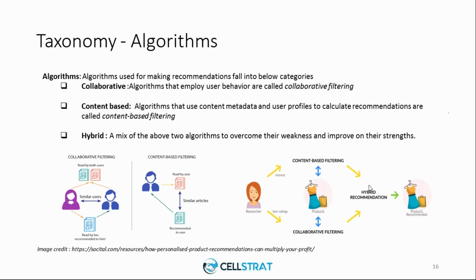That is being utilized by the hybrid algorithms, wherein they take into consideration both collaborative and content based algorithms, mix them, take the recommendations which come from them and use that as an output, which is known as a hybrid recommendation. So if you see here, a person who is trying to view has expressed an interest in a specific item and also has rated different items, and both are considered and used as a recommendation by the hybrid recommendation algorithm.